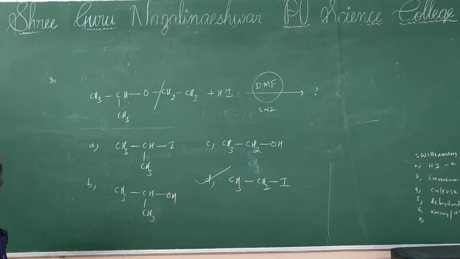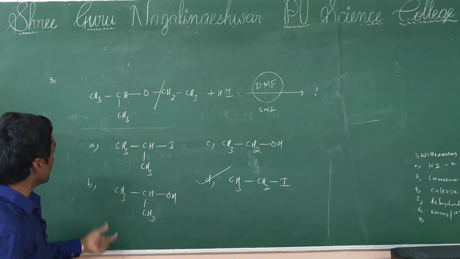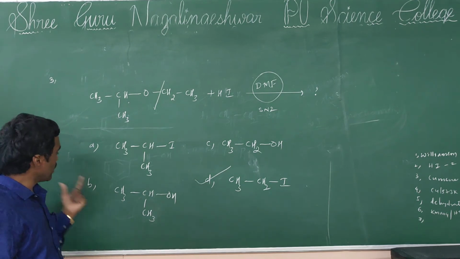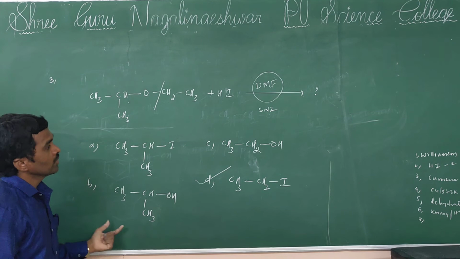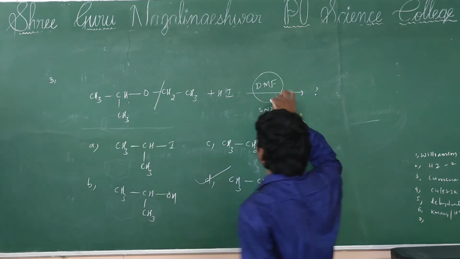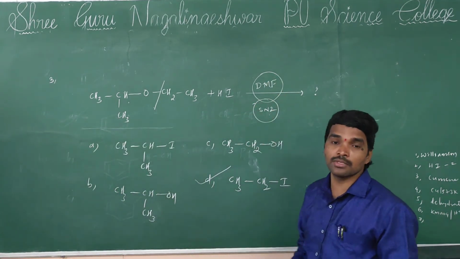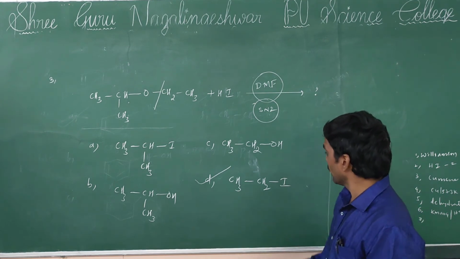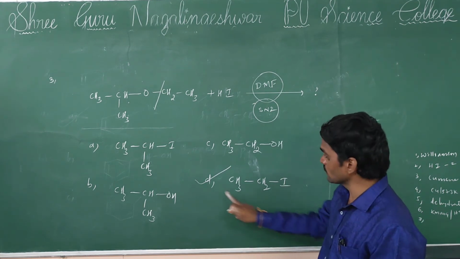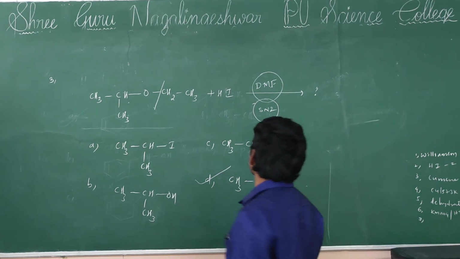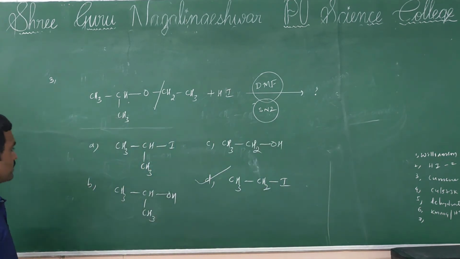Okay, right. But here one doubt is there, sir, alcohol is also formed, so option B also will be formed. But here DMF and SN2 reaction are mentioned. SN2 is a substitution reaction, and further only the alkyl halide participates. So that's why I have given option D. Next,